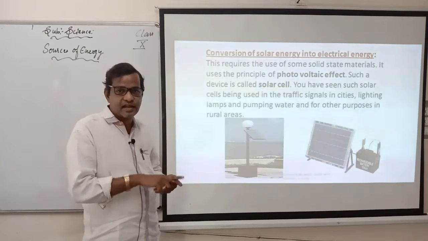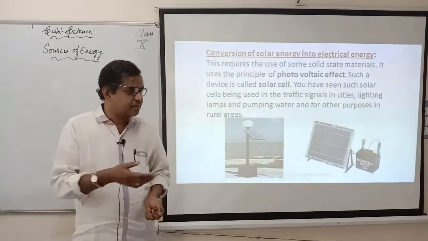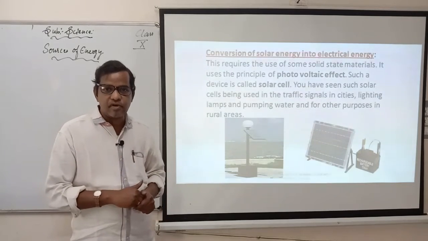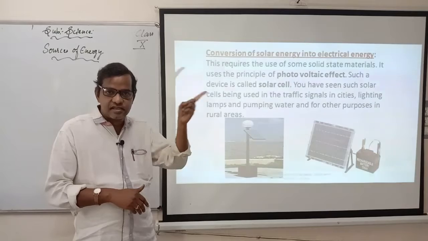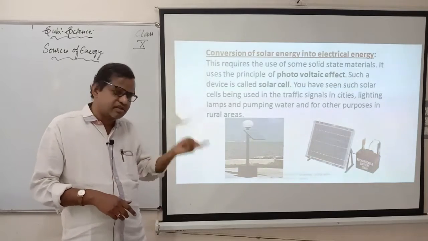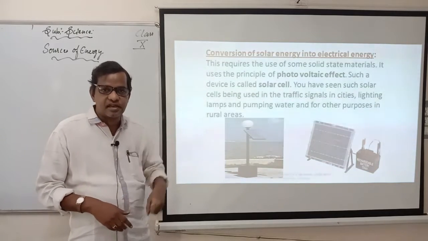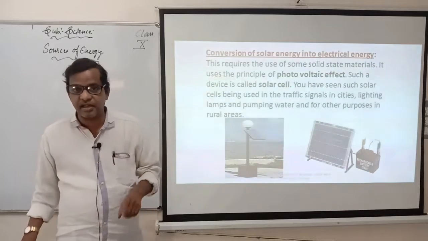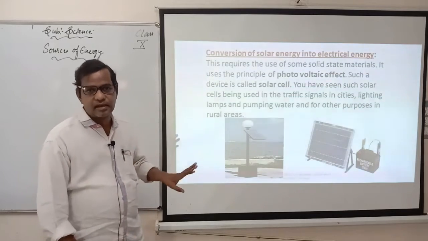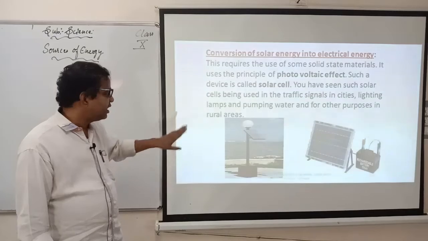For example, from light energy we can change into heat energy. The best example is the iron box in your home. So from electrical energy you are converting it into heat energy. In the same way from thermal energy to heat energy. So there are different kinds of energies where it can be converted, but we cannot create it, it can only be converted from one form to another form.